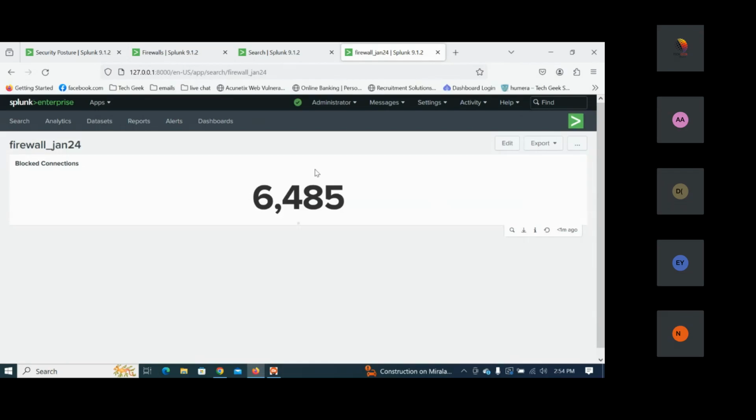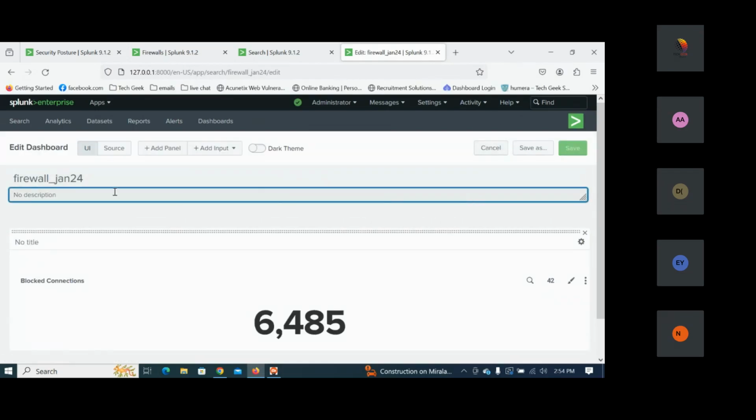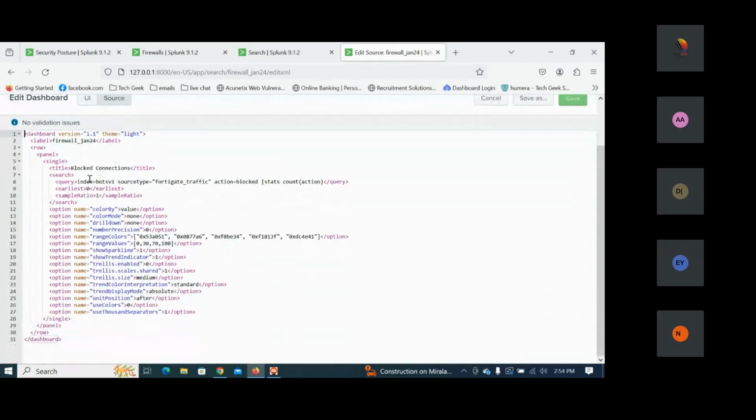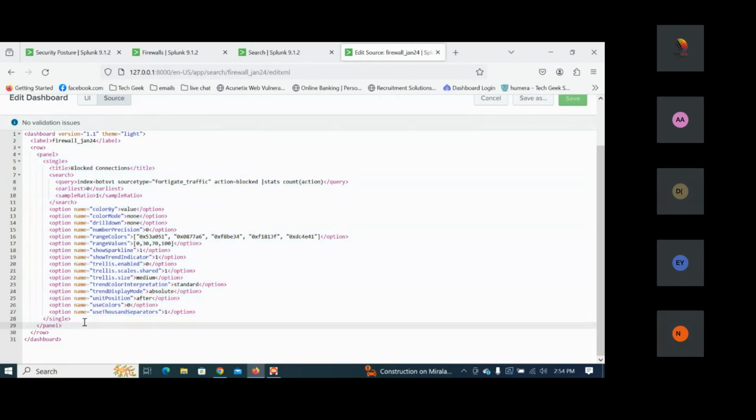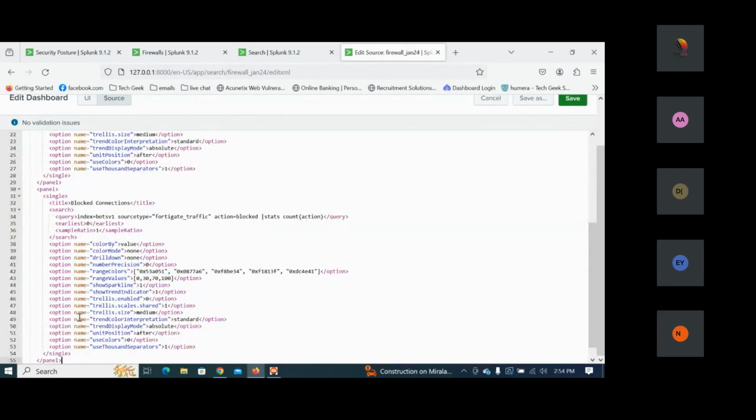Now the same thing, I want to see allow connections as well. So click on edit. I'll go to the source code and here we'll copy from panel to panel. If you remember, we copy this and we paste this. Now here, instead of block, I'm going to make this allow connections. So let me make it allowed connection here. So this is the allow connections.